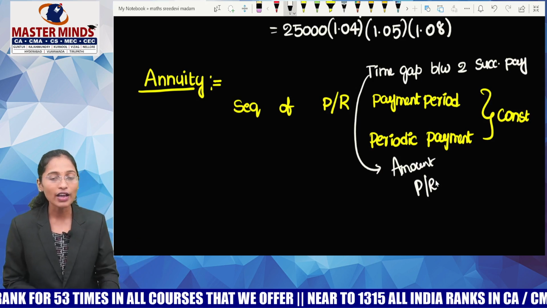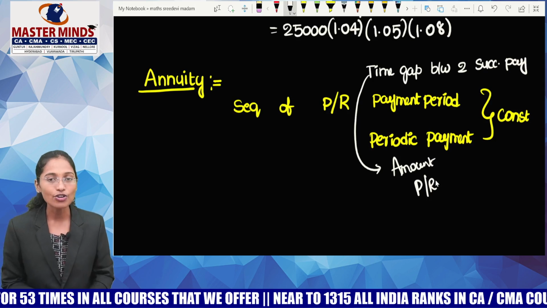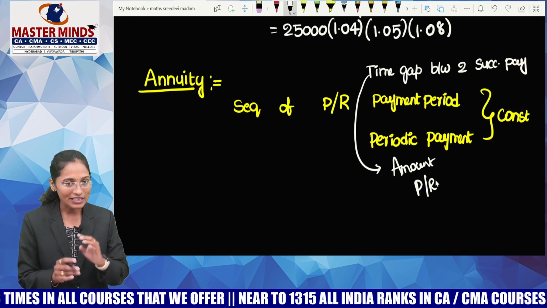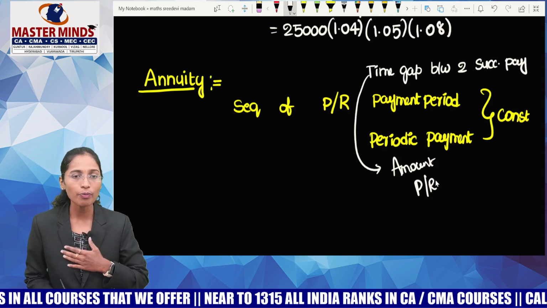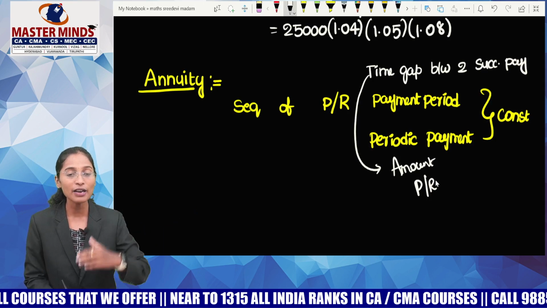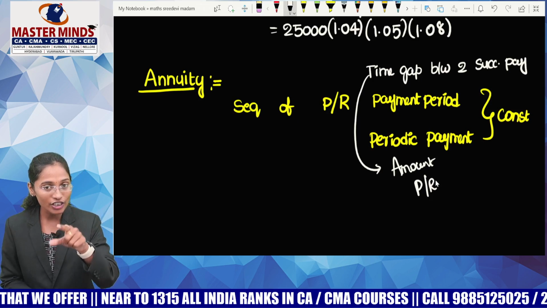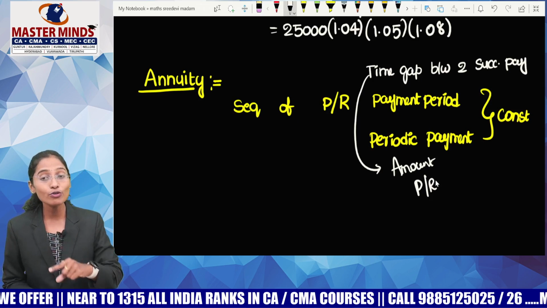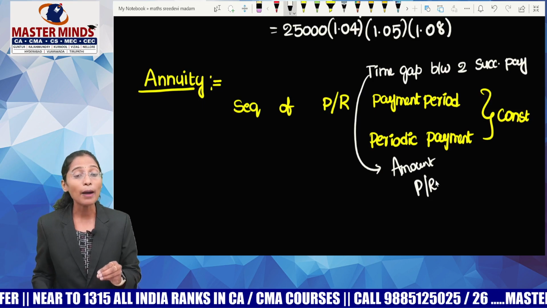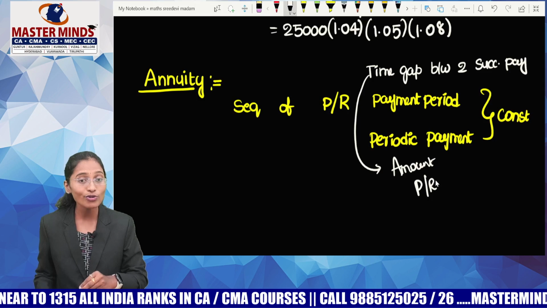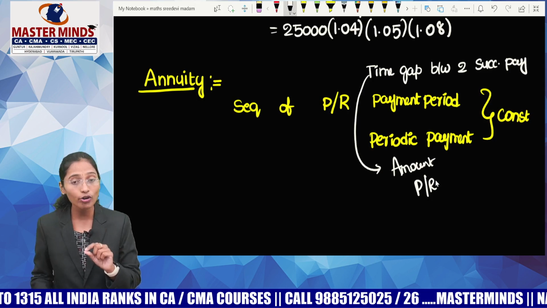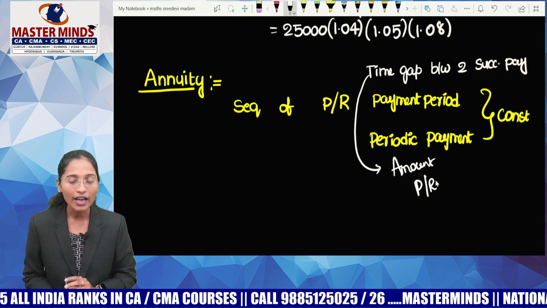Now, look at the concept of annuity. Annuity is a sequence of payments or receipts, which means it can be either a payment or a receipt. For me it is a payment, for some people it is a receipt. It is a sequence of payments or receipts in which the time gap between two successive payments and the amount paid by you or received by you is constant. If both of them are constant, then only I can call it an annuity.